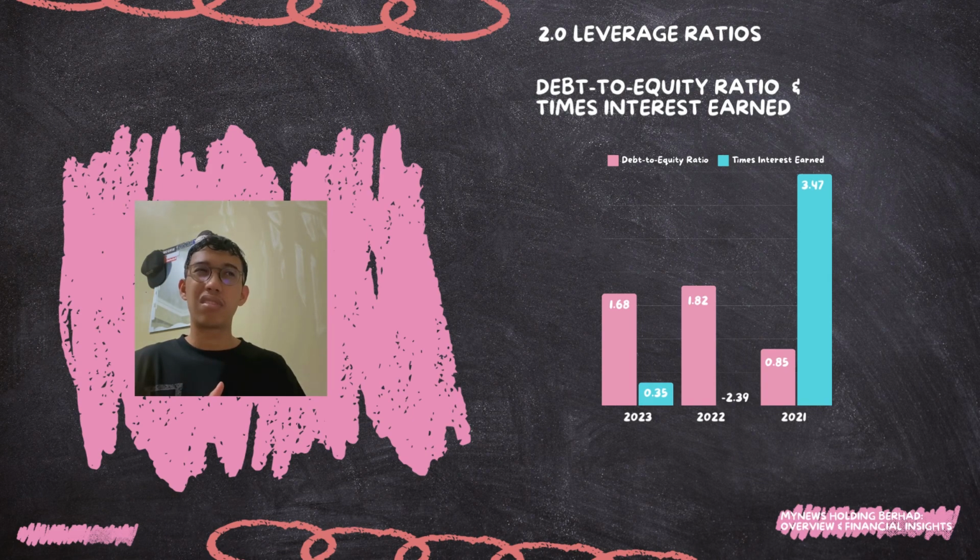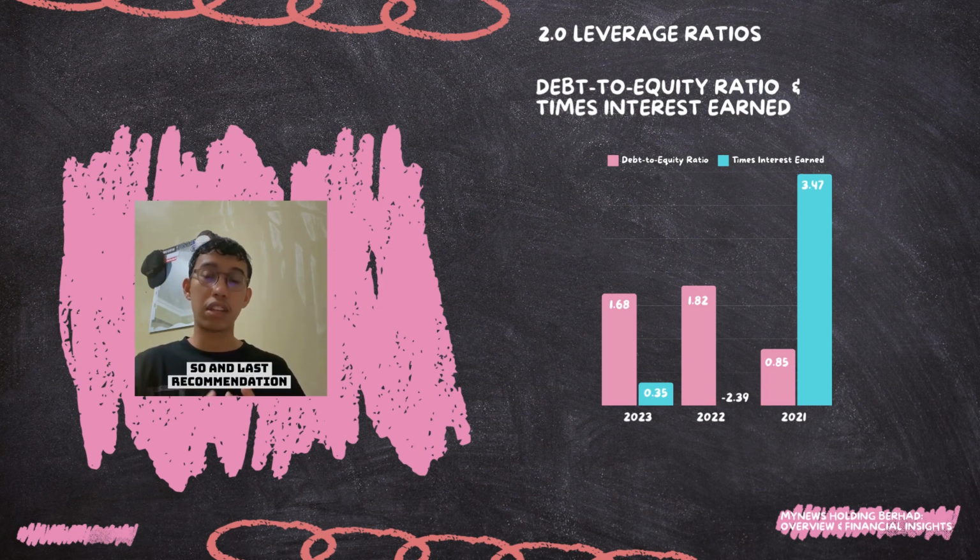Second, I would recommend to boost the EBIT. Why are we going to boost the EBIT? This helps to focus on improving operational efficiency and profitability to strengthen the times interest earned ratio.